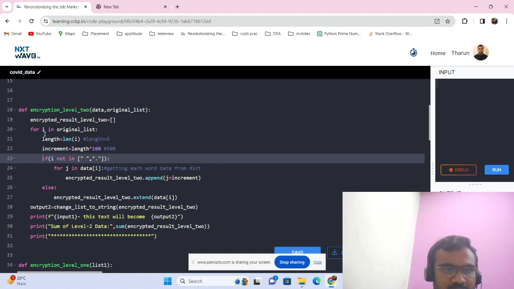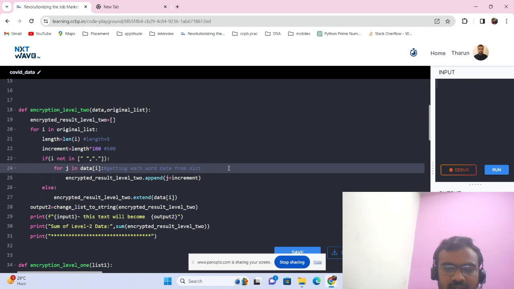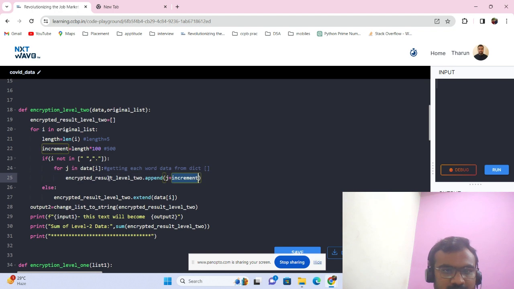So i is the COVID, and by using data of i, we can get back the series which the COVID crisis has been decoded to in level 1. So each and every element in the data i, or the COVID encrypted data, will be increased with the increment.